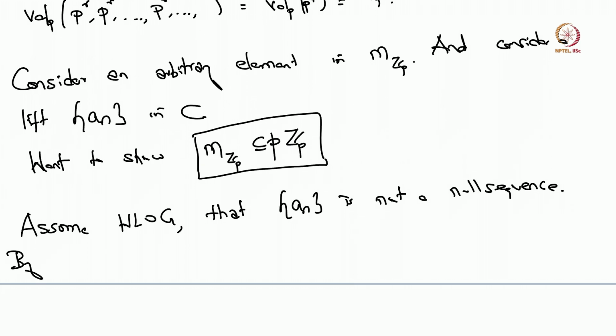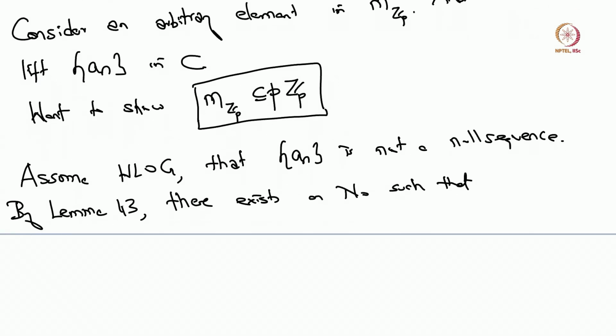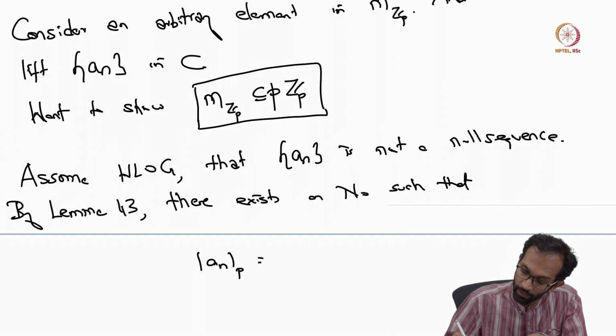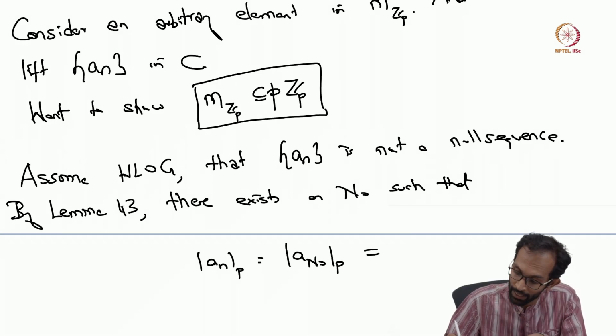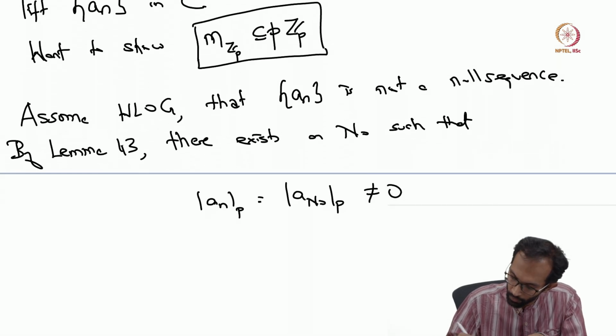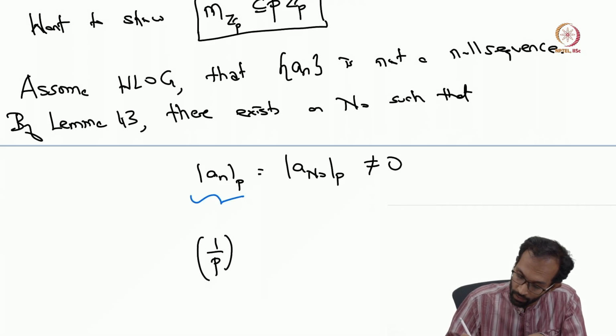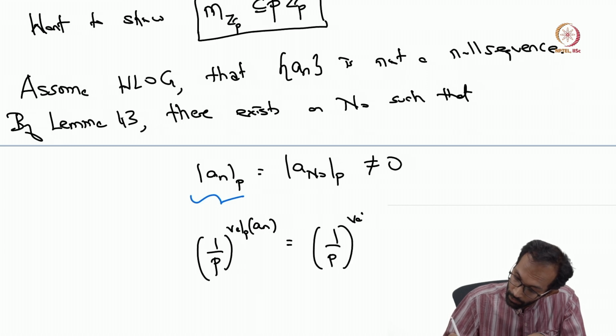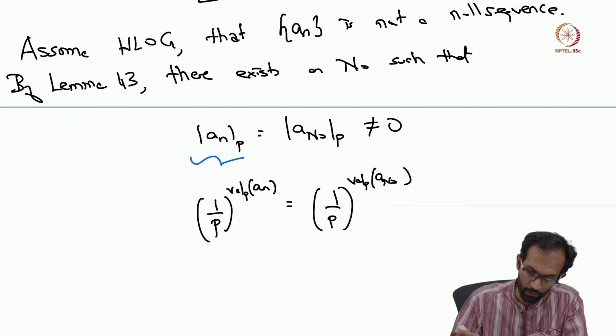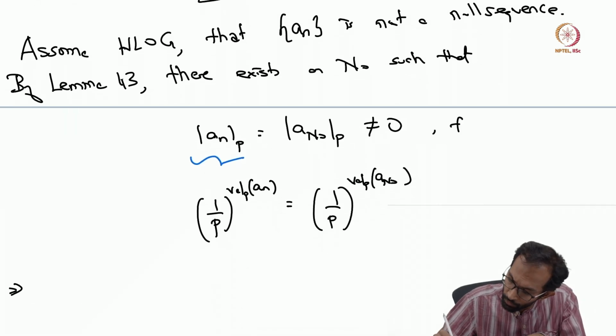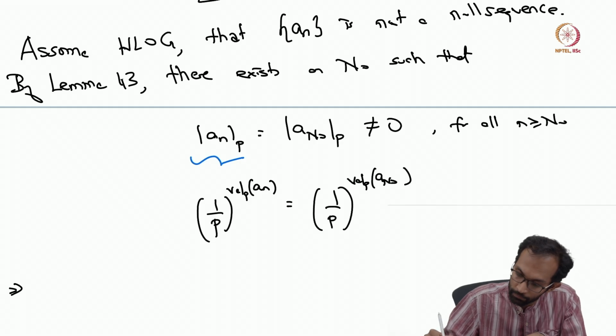And again, by applying lemma 43, there exists an n naught such that the p-adic absolute value of a_n and the p-adic absolute value of a_n naught are equal. But what's the p-adic absolute value of a_n? It's 1 over p to the p-adic valuation of a_n. This equals 1 over p to the p-adic valuation of a_n naught. And this is true for all little n larger than n naught.